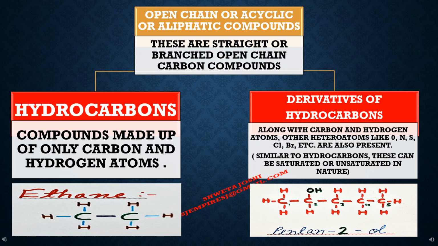Now, open chain or acyclic compounds are further classified into hydrocarbons and derivatives of hydrocarbons. Hydrocarbons are the compounds which are only composed of carbon and hydrogen atoms. In case of derivatives of hydrocarbons, along with carbon and hydrogen atoms, other heteroatoms are also present like oxygen, nitrogen, sulfur, chlorine, bromine, etc.